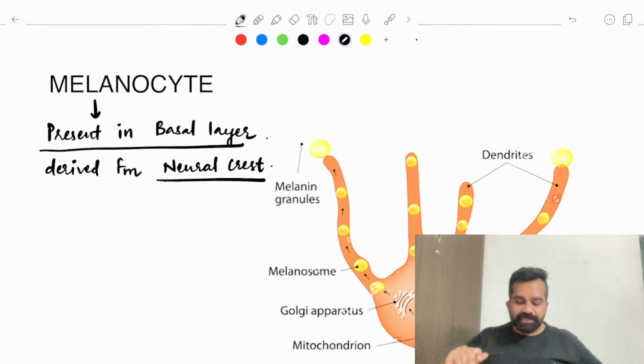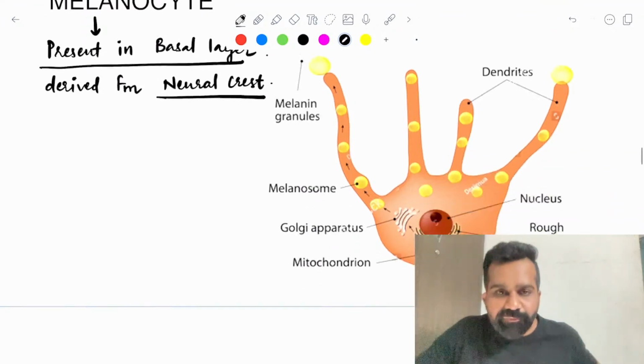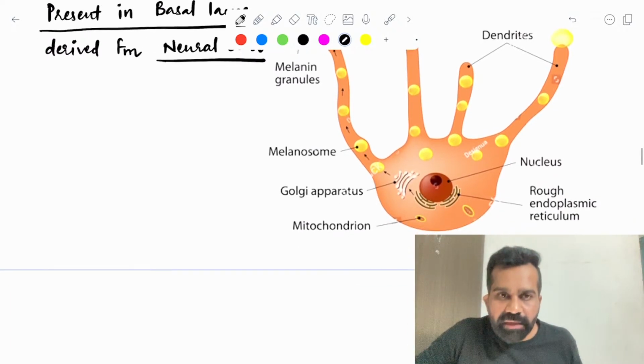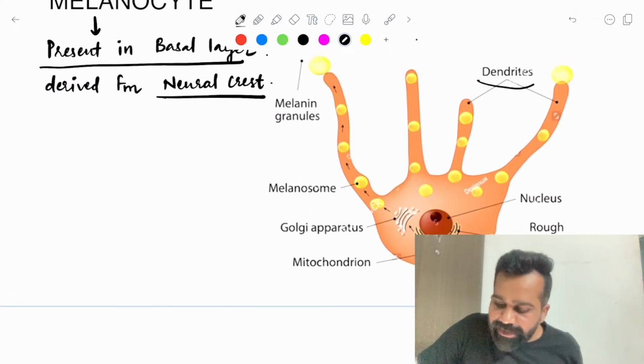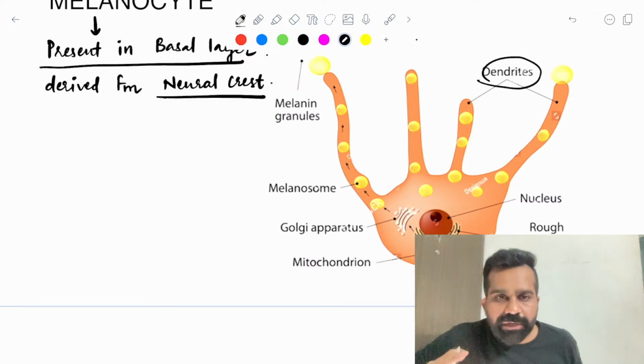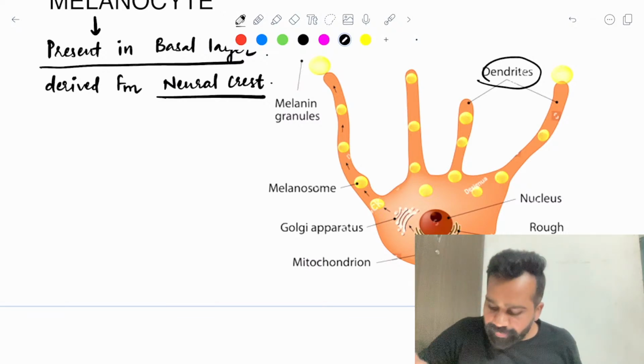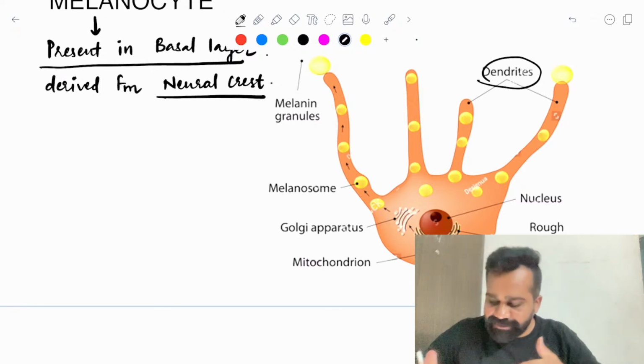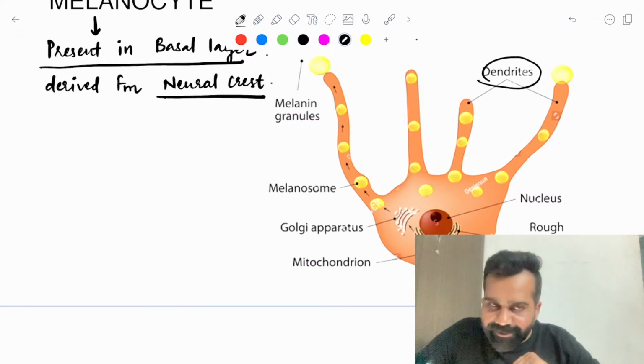Yes, it is a melanocyte. It is a type of dendritic cell. Why is it a type of dendritic cell? See this, this cell has particular dendrites. The use of these dendrites is this: the melanocyte is producing melanin, and with the help of these dendrites, it is transferring melanosomes.